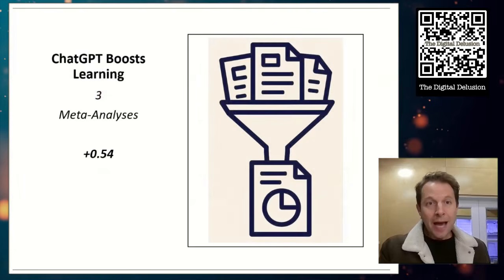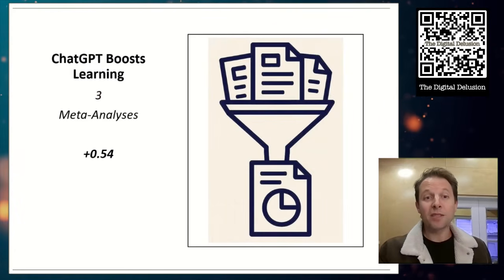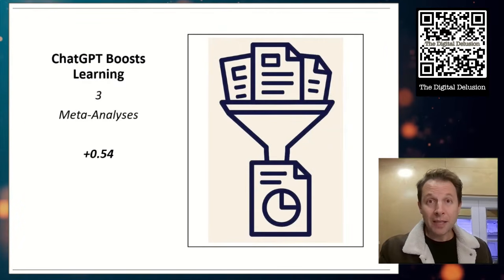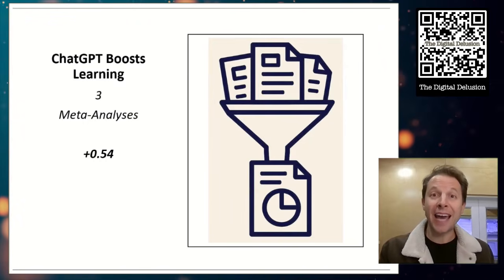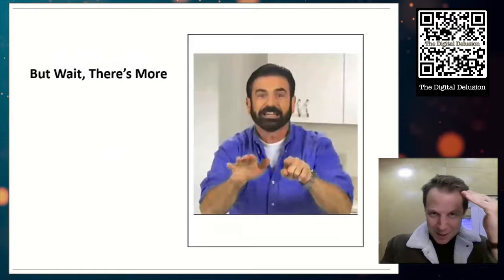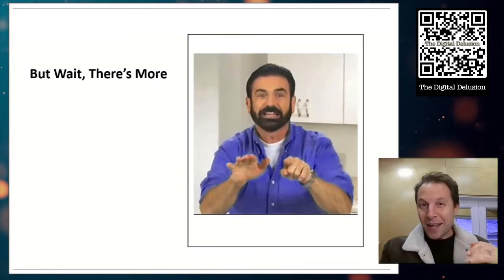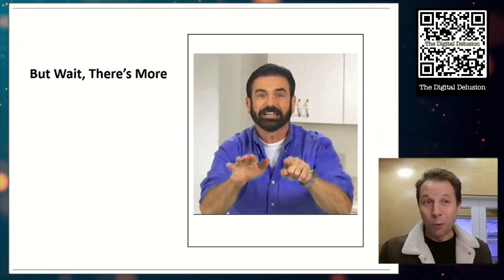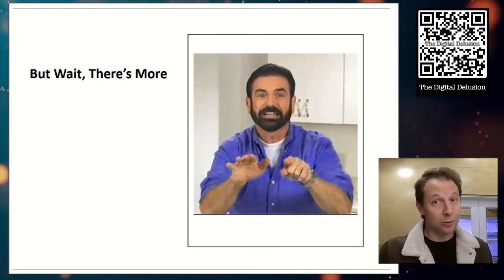So going back, we see, our 3 meta-analyses have positive 0.54. That is above our baseline. It looks like ChatGPT can help. But wait, there's more. Let's go through these 3 analyses real quick and see what these researchers did, or more realistically, what they failed to do.